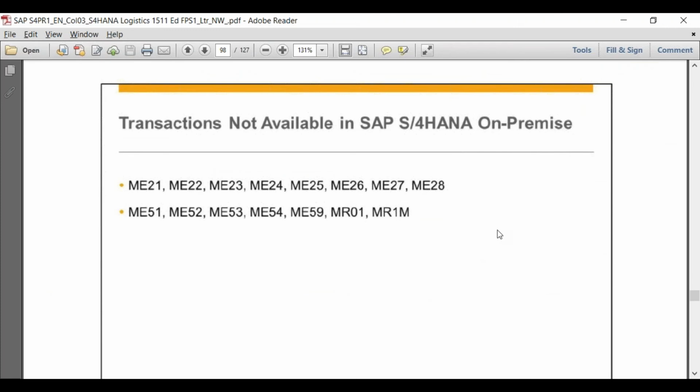If you are using SRM, currently you will continue to use the same SRM functionality. But going forward, CRM, SRM, even APO, all these things. From the EWM point of view, there are some things which are available in 1610 on the core system itself. But from the CRM, SRM, APO point of view, the functionalities are still not merged within the same core system. Going forward, they are going to be part of the core system itself.